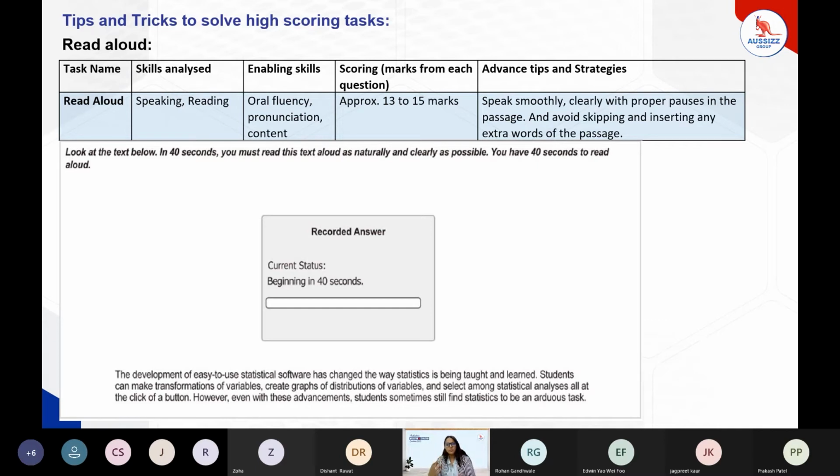And what is the most advanced tip in this particular task? That we just have to speak the entire passage smoothly. Whatever is provided as the question, I would be speaking this entire passage in a very smooth, relaxed manner, very clearly, without any misusage of the words, any mispronunciation, or any fumbles or hesitations. We will not skip any word of that particular passage. So that is read aloud.